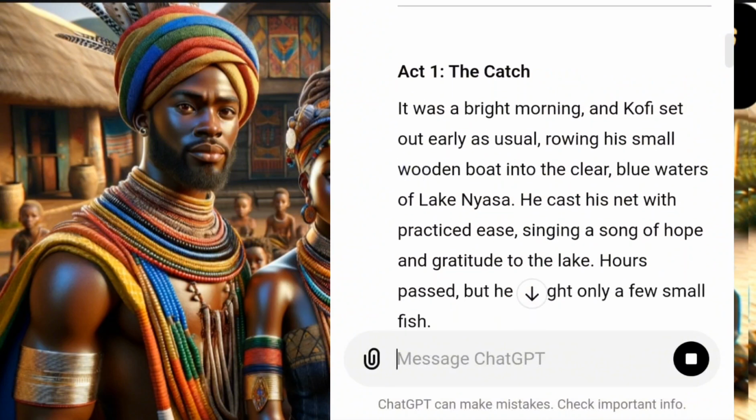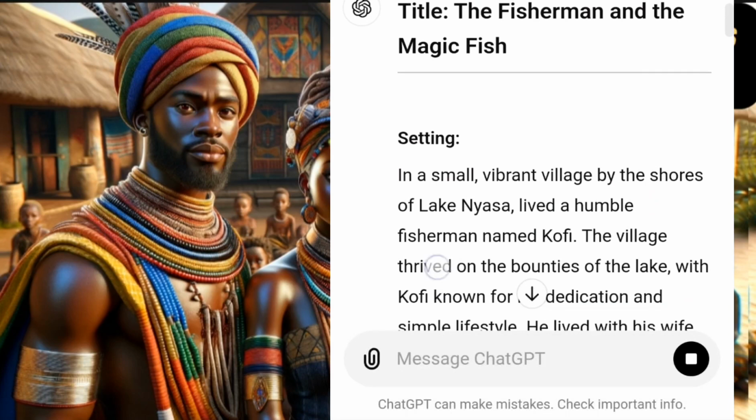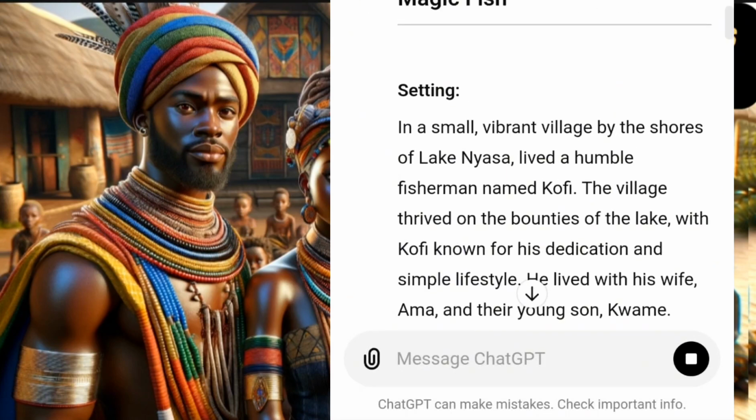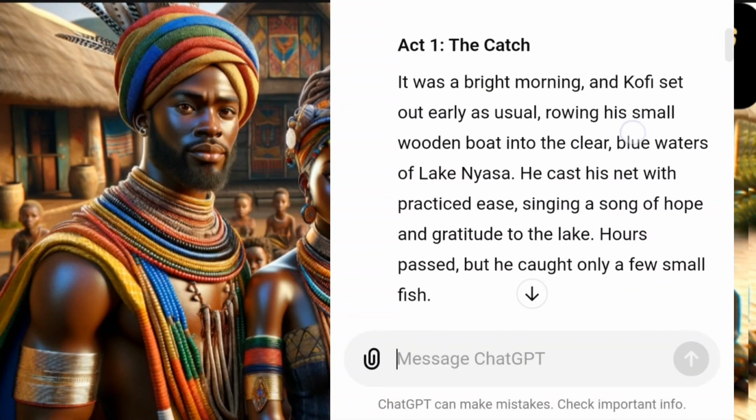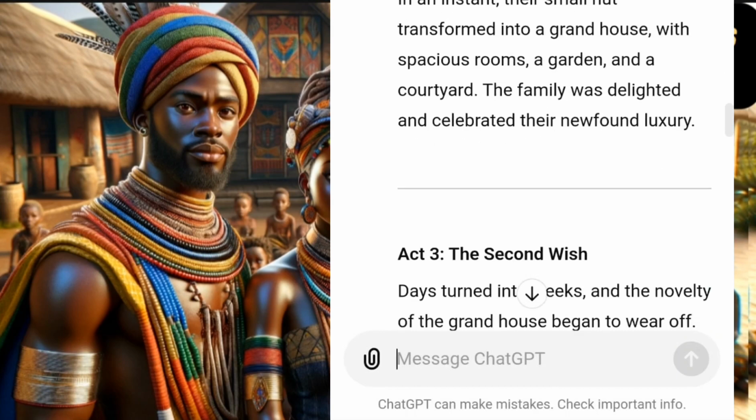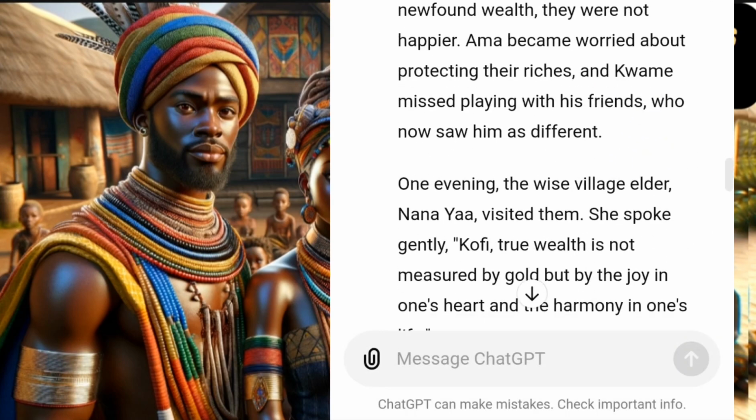Kofi set out as early as usual, rowing his small wooden boat in the clear blue waters of Lake Nyasa. Okay, and another one we need is the vibrant village by the shores. So these are the images or the visuals you need to generate for your story. So let us see what ChatGPT is giving us first.